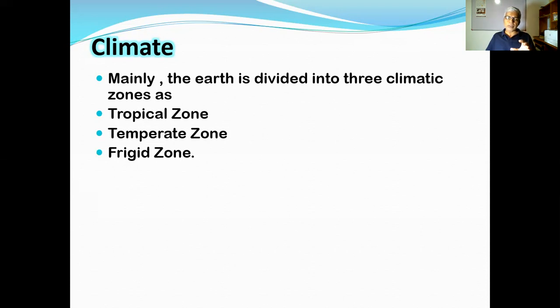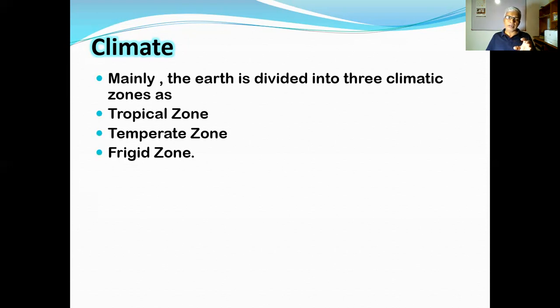Tropical zone means the area located either side of the equator, in between the Tropic of Cancer and the Tropic of Capricorn. Therefore, that region is known as the tropical region. That's the area with the highest temperature as well as the highest rainfall.